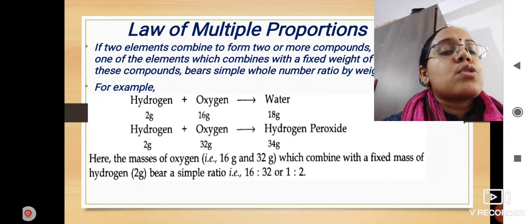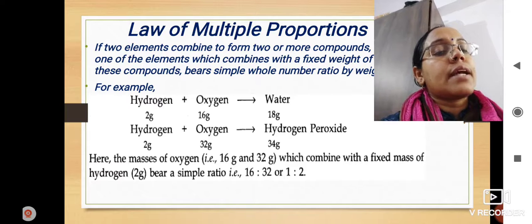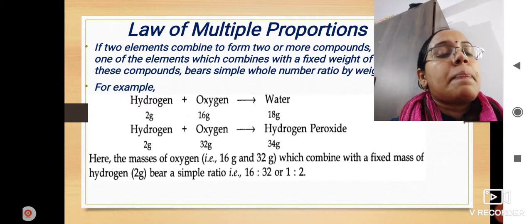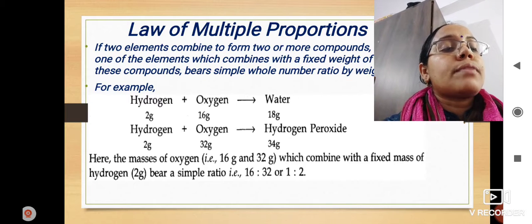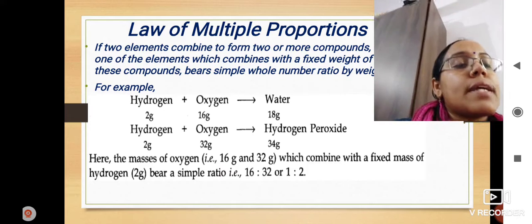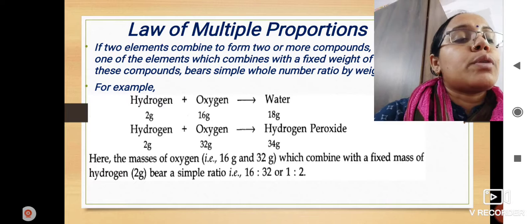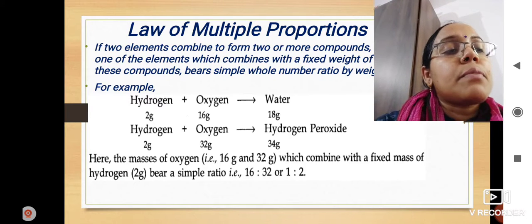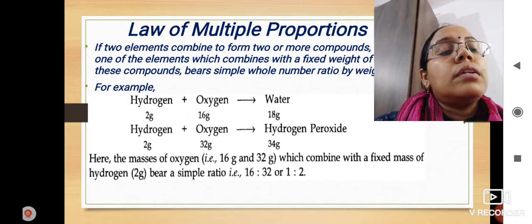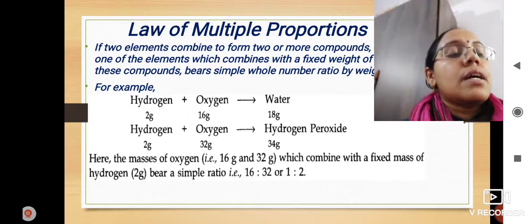In the second case also, two reactants are there, hydrogen and oxygen: 2 gram plus 32 gram is 34 gram. And the total mass of the product, hydrogen peroxide, is 34 gram. So the law of multiple proportion and the law of constant proportion always follow the law of conservation of mass whenever any chemical reaction is taking place.